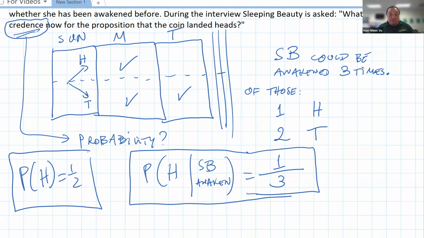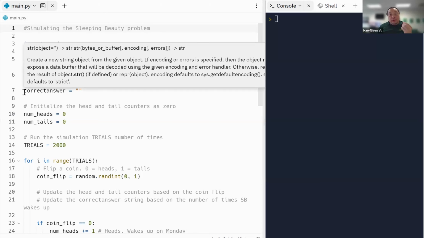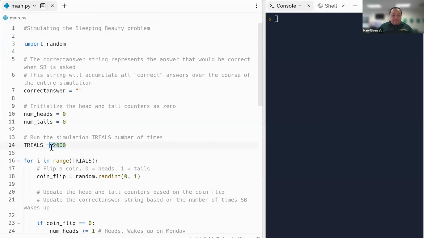One way is to just run a simulation. So I did. Here's my code. I'm going to simulate the experiment 2,000 times. And each time I will write down what the correct answer would have been if we asked her, guess what the coin did.